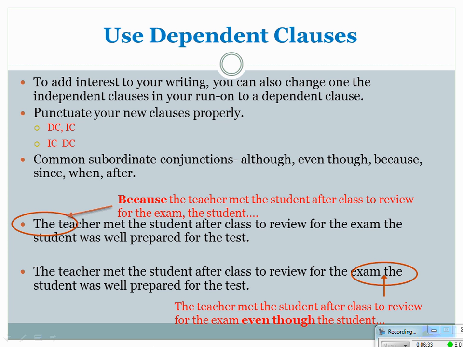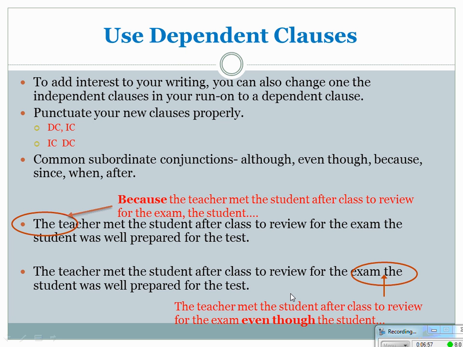So if I have the run-on, the teacher met the student after class to review for the exam. The student was well prepared for the test. How about if I add the subordinate conjunction because and say, because the teacher met the student after class to review for the exam, comma, the student was well prepared. Again, this subordinate conjunction allows me to show cause and effect. It's just important I use my comma after my dependent clause.